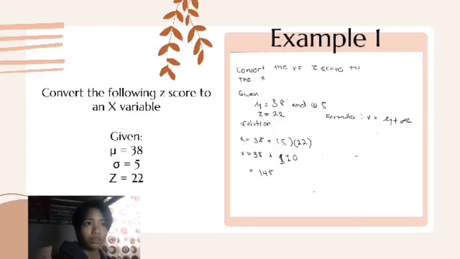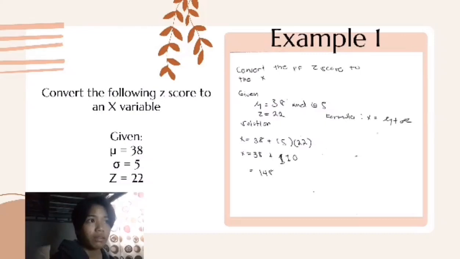Now, you should first solve the variables with the parentheses. So, 5 multiplied by 22 equals 110. Now, add it with the mean. So, 38 plus 110 equals 148.